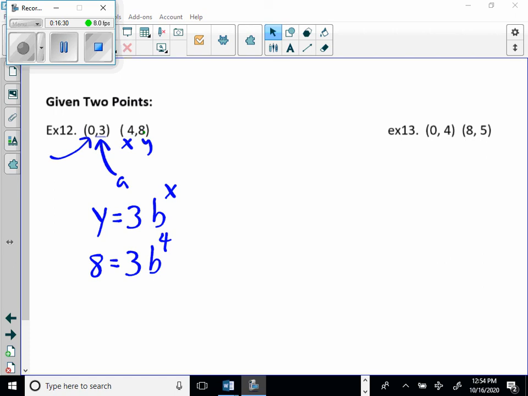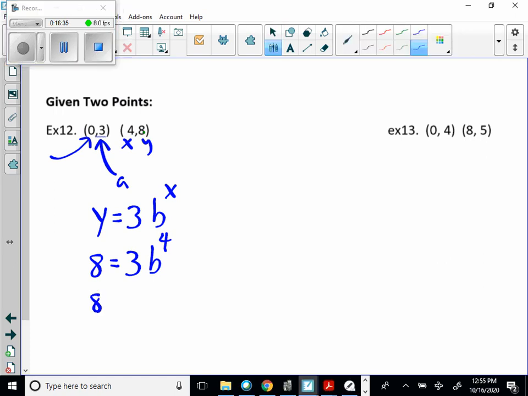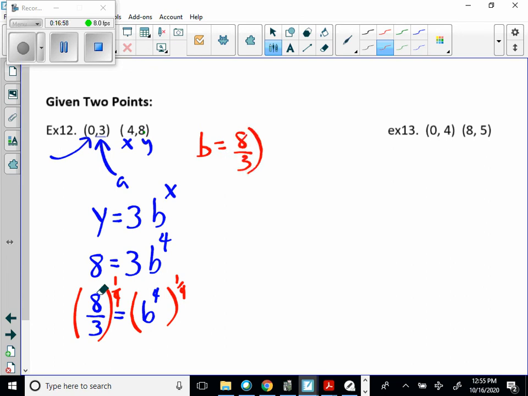Now we need to solve for b. So the first thing I need to do is divide by 3 and say that's equal to b to the 4th. Now I can raise both sides to the 1/4 power. So then b would equal 8/3 to the 1/4.